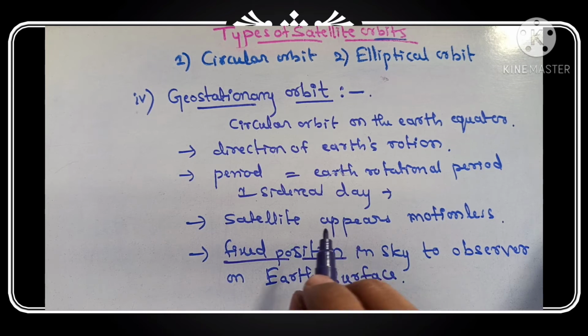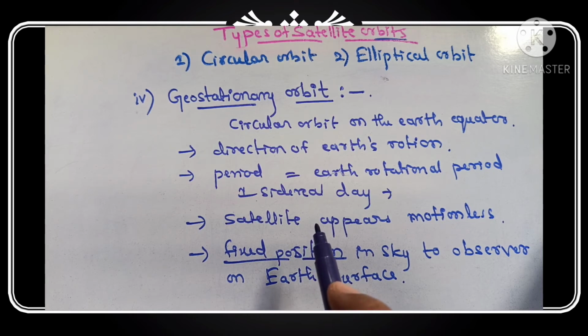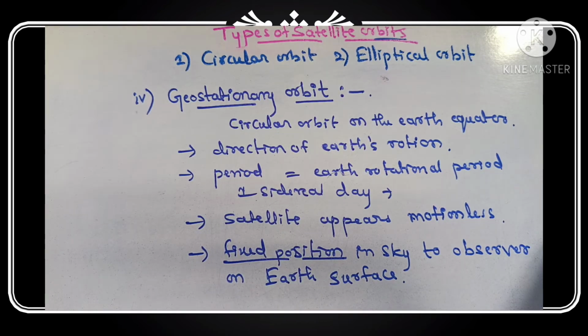The satellite is in a fixed position, which is how it looks. So that is stationary, that is geostationary, but it is moving in an orbit. That orbital period is equal to the earth's period. So to us also, it looks stationary, fixed. So it is known as a geostationary satellite.